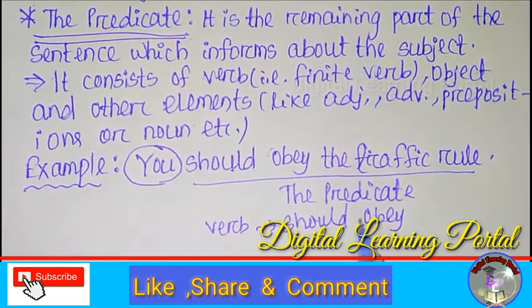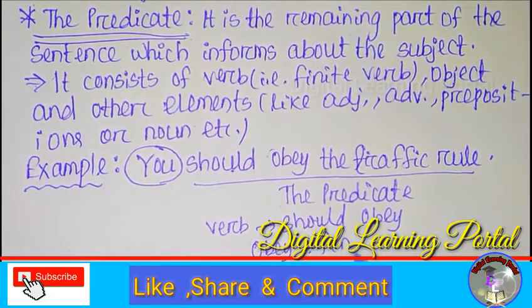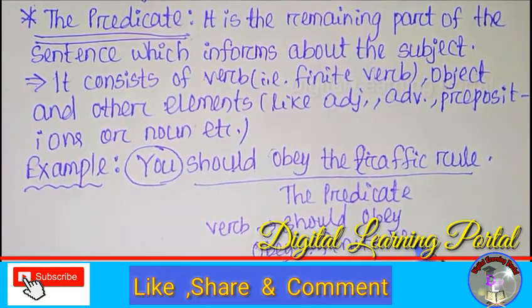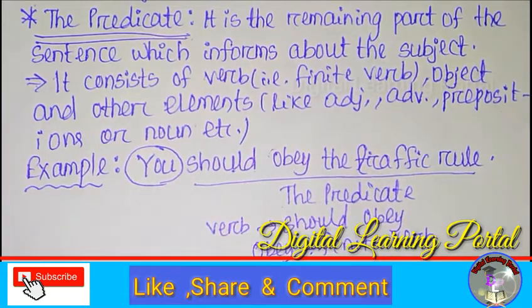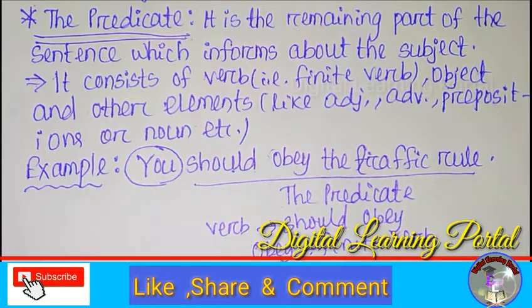Also here obey is a finite verb. That means it can be changed according to the use of tenses. If you use past tense, this verb is changed into obey plus ed, obeyed.